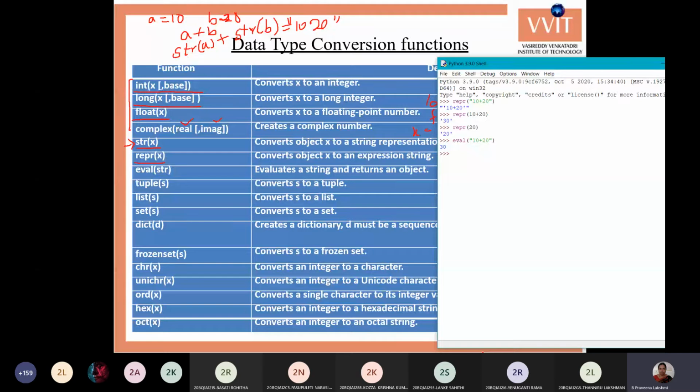Eval of 10 plus 20 in double quotes. Okay, is it clear?